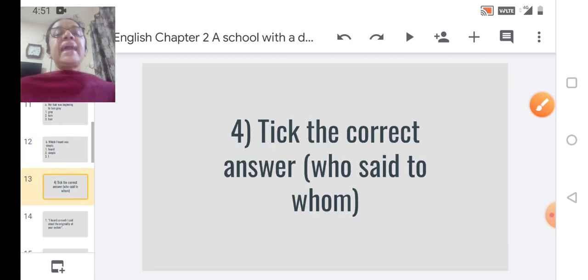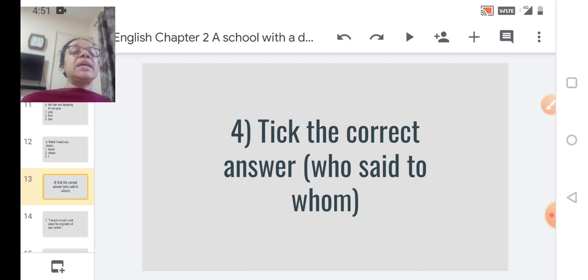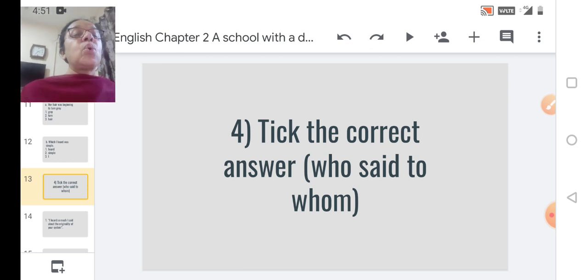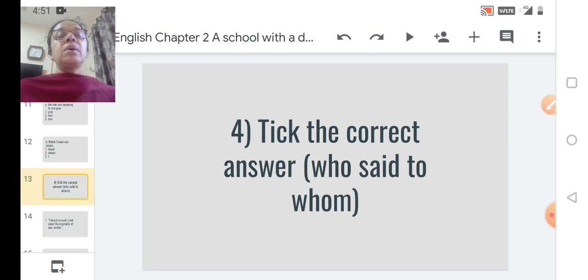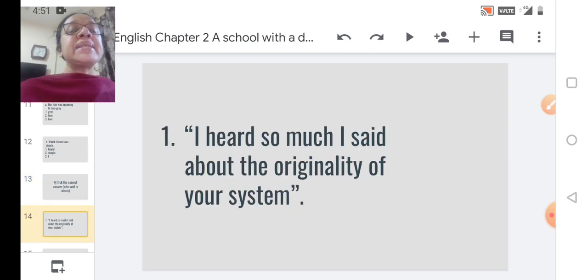Now we move to the next. 4. Tick the correct answer. Who said to whom? Now here are some dialogues given from the lesson. Let us find out who said to whom. Here again options will be given. Let us move to the question.